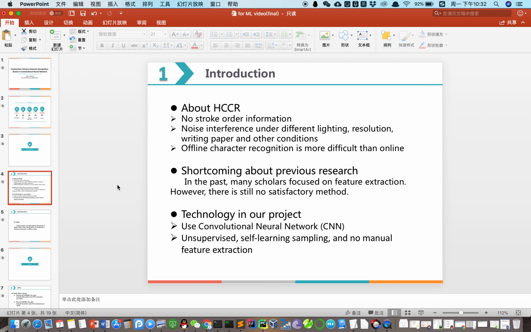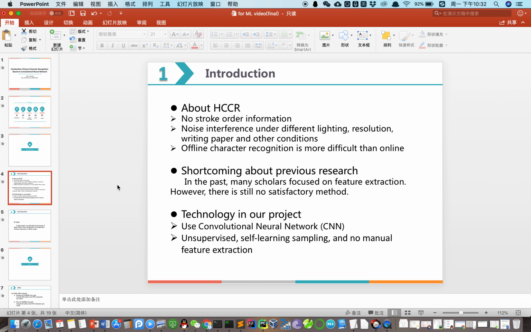At present, the research of Chinese character recognition technology is mainly divided into 2 categories: printed Chinese character recognition and handwritten Chinese character recognition. Handwritten Chinese character recognition can be divided into offline recognition and online recognition.